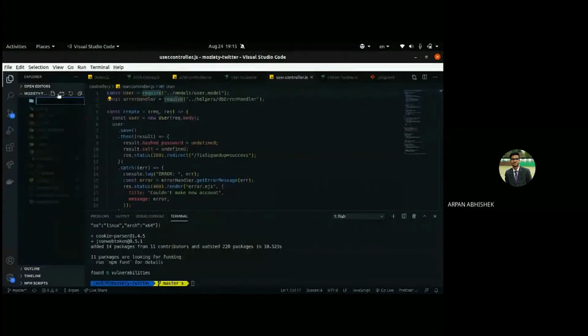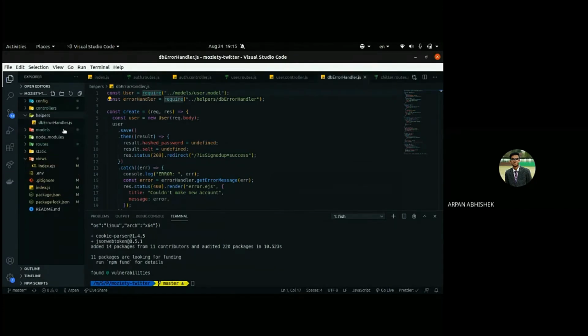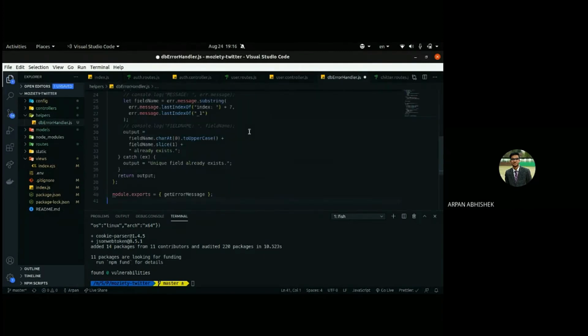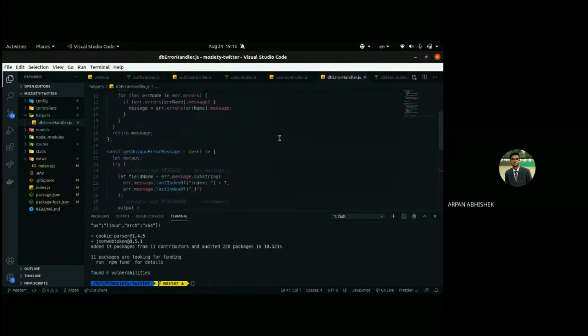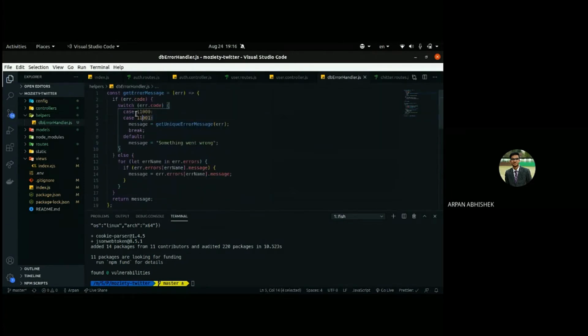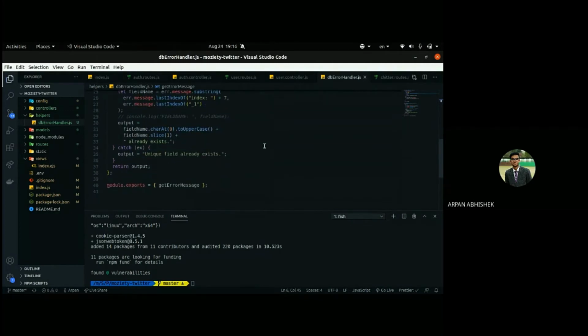Just create a helpers folder and create a db error handler, dbErrorHandler.js, and paste this file. Basically, it has some error codes which give unique error warnings, like email already exists and username already exists. That one we have to handle.